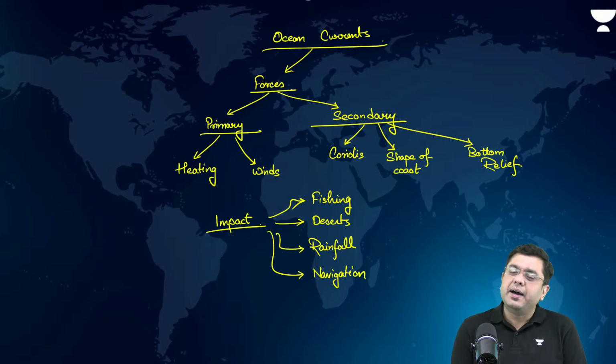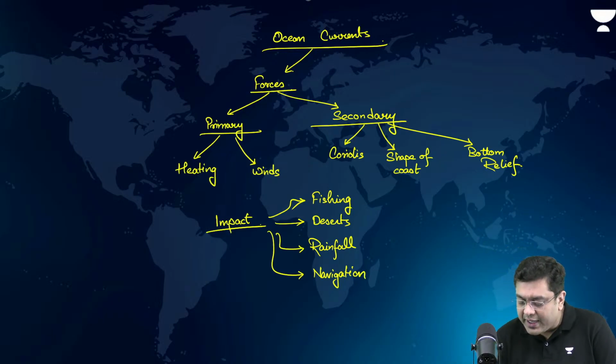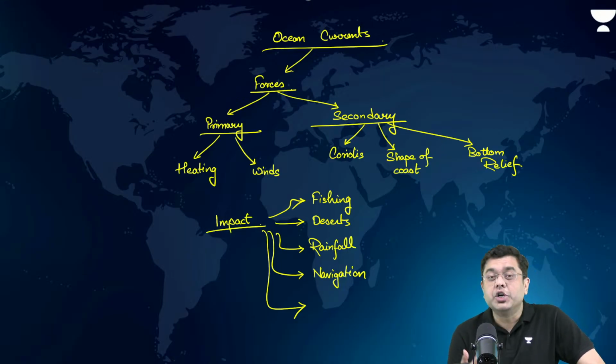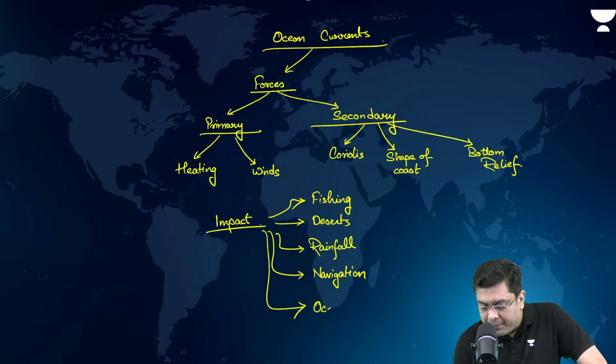Okay. Then other than that, these ocean currents also help in maintenance of the temperature, the heat budget and the salt budget of the ocean. So ocean temperature is maintained. Also influences biodiversity.